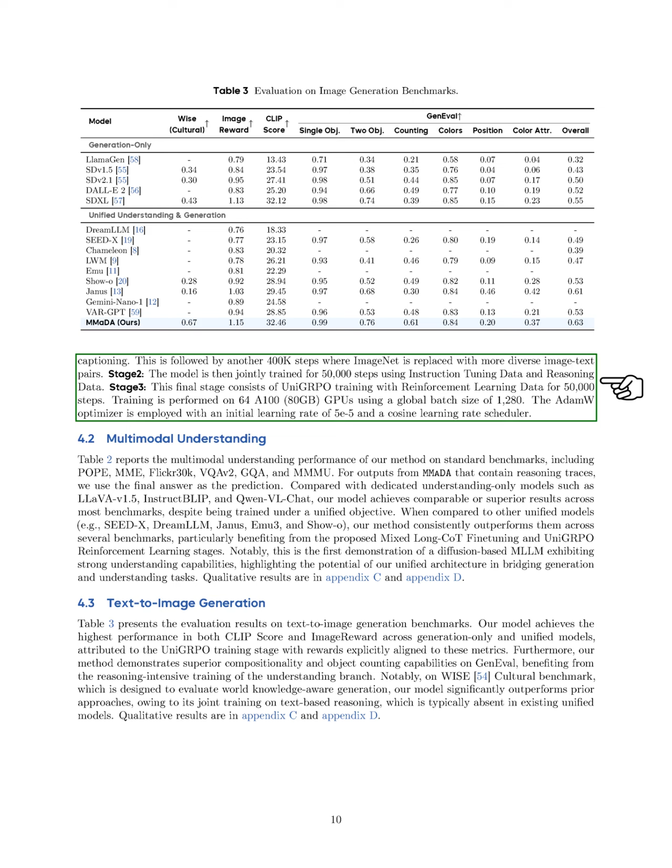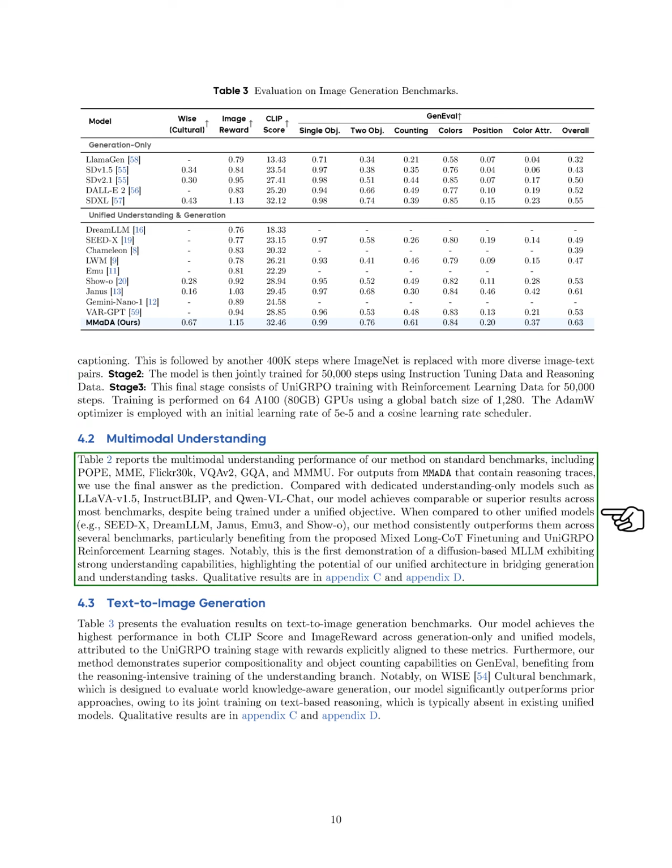We perform training on 64 A100 GPUs with a global batch size of 1,280, using the AdamW optimizer with a starting learning rate of 5e-5 and a cosine learning rate scheduler. For multimodal understanding, our results show that MMaDA performs comparably or better than dedicated understanding models across most benchmarks, even though it was trained with a unified objective.